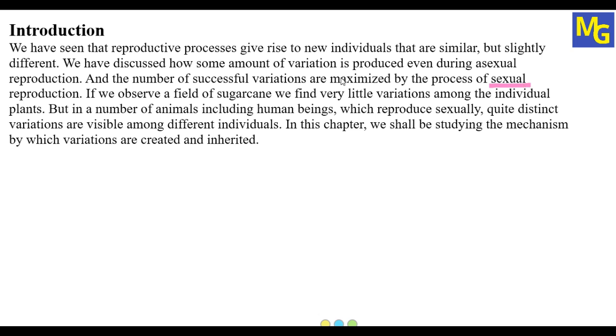In sexual reproduction, variations will be maximized. Why? Because here male and female gametes will fuse to get a zygote, which is going to develop and grow into a new individual. And therefore in sexual reproduction we can see maximum variations. If we observe a field of sugarcane, we find very little variation among the individual plants. This sugarcane plant we can grow by using the stem of the sugarcane. It is showing vegetative propagation, that is asexual reproduction.